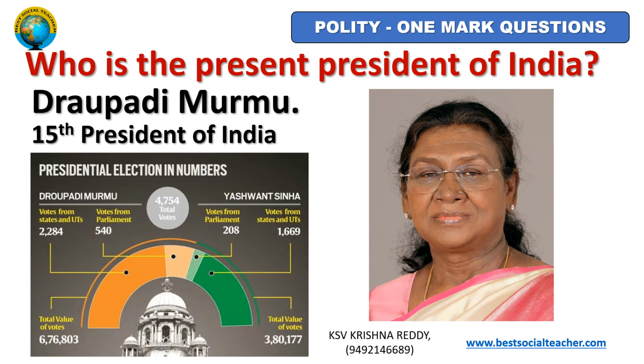Draupadi Murmu. She is the 15th president of India. In this diagram you can see regarding her election stature. In the election she contested with Yashwant Sinha and she won with 6,76,803 votes. She won as the 15th president of India. Please see this figure of her election statistics.